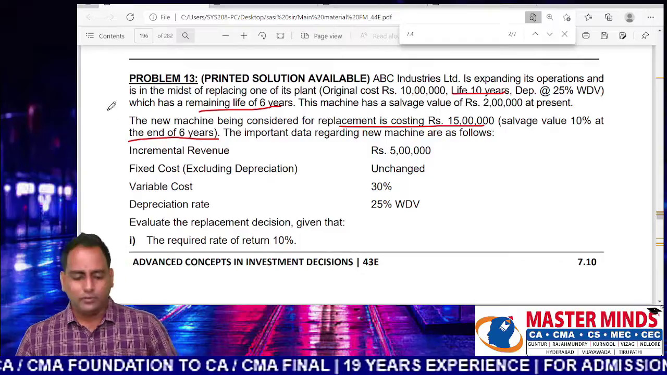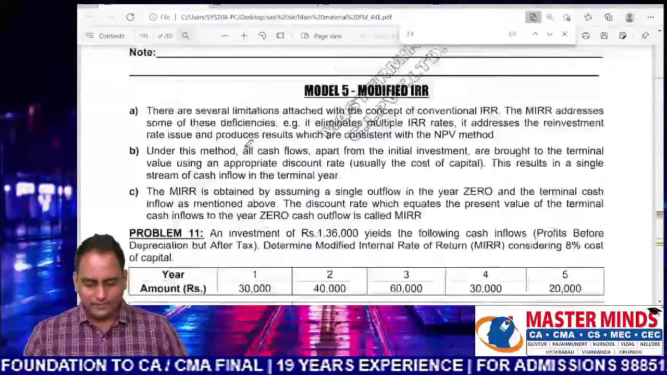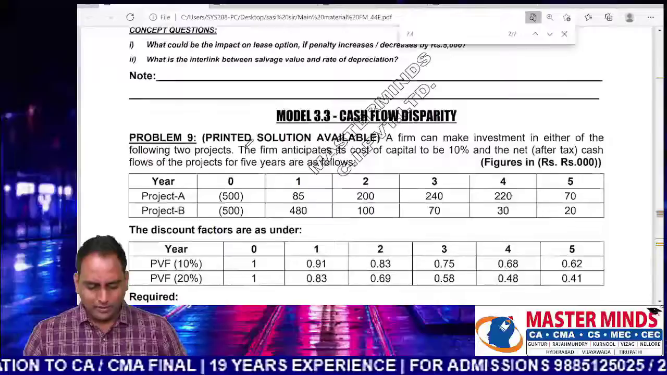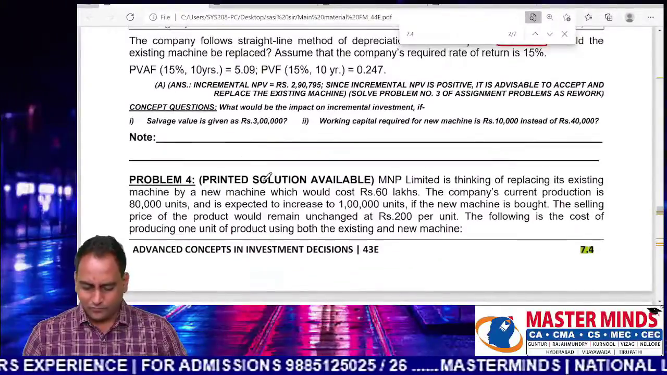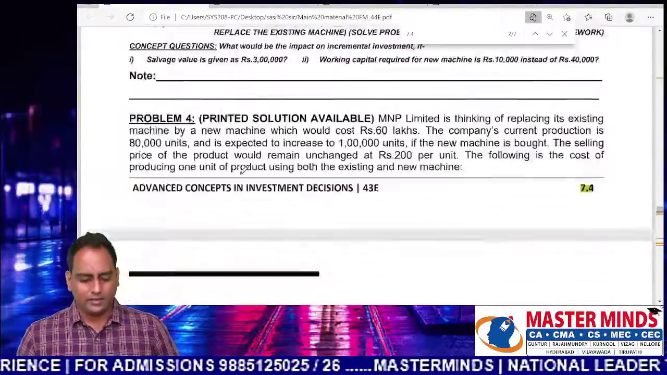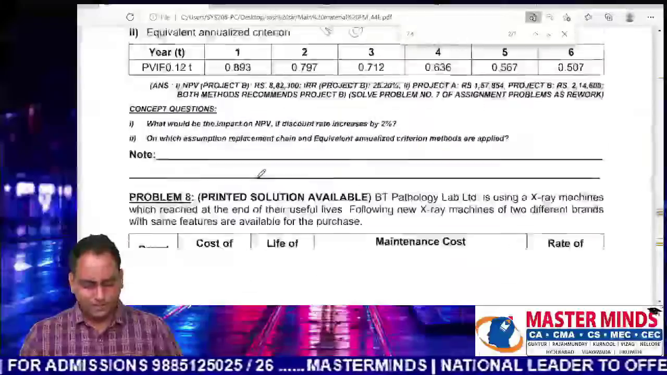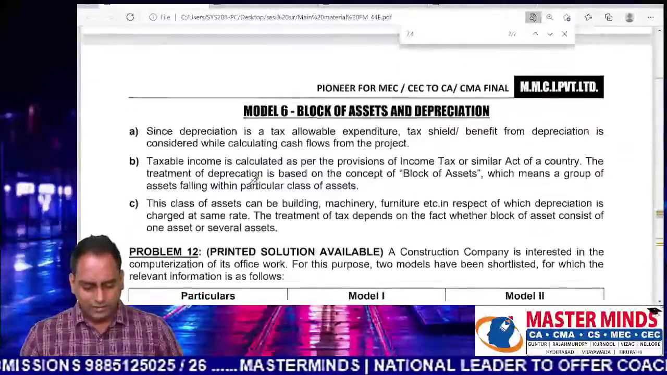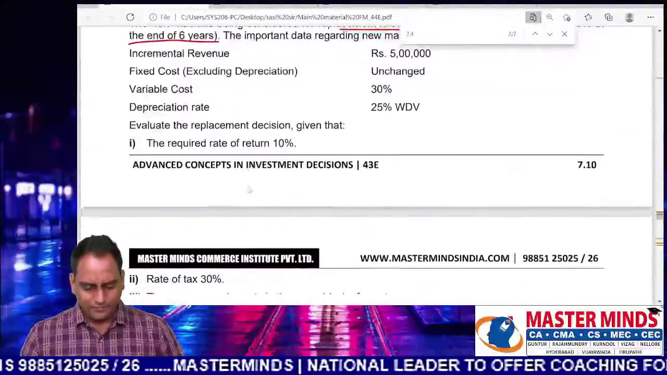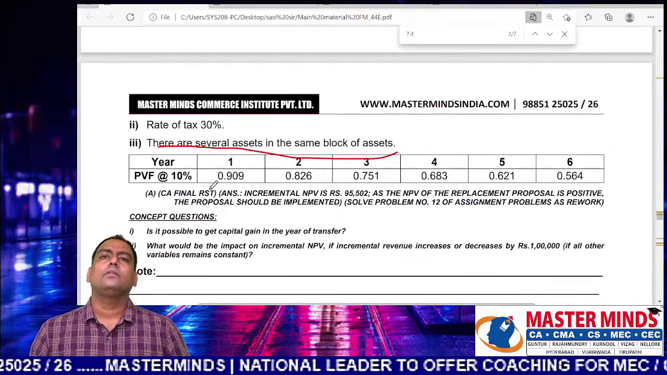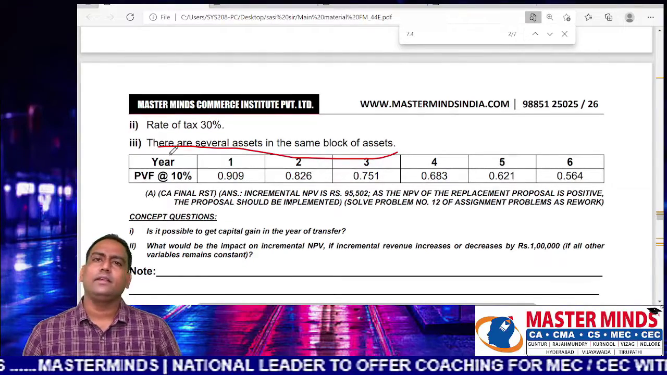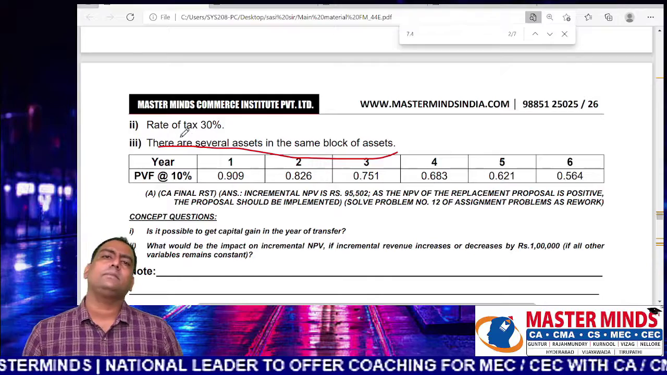So a student who has done problem number 3 in our material, and problem number 12 and 13 in our material, can do this very easily because they knew the concept.